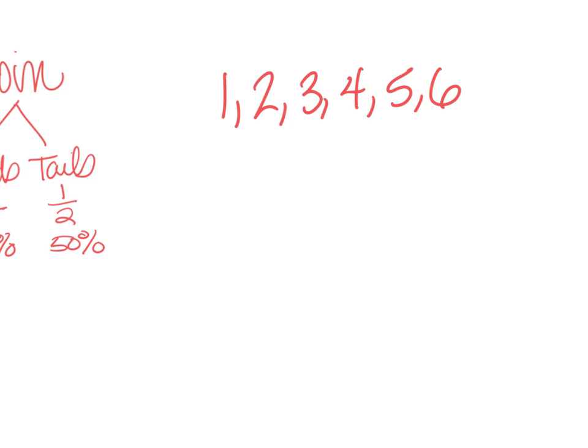So they may ask you, what is the probability of rolling a 3? There are 6 possible options. How many of those options will make me a winner? 1 of them. What number will make me a winner? 3. So for the probability of getting a 3, how many winning numbers are there? 1.